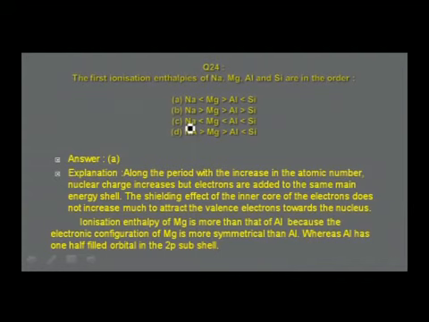Let me read out the second para there. Ionization enthalpy of magnesium is more than that of aluminum because the electronic configuration of magnesium is more symmetrical than aluminum. For magnesium, the electronic configuration is 1s2, 2s2, 2p6, 3s2, whereas for aluminum, it is 1s2, 2s2, 2p6, 3s2, 3p1, or you may say 3px1.